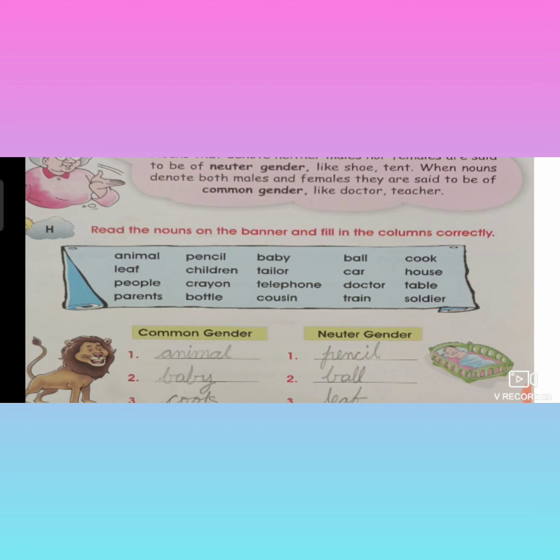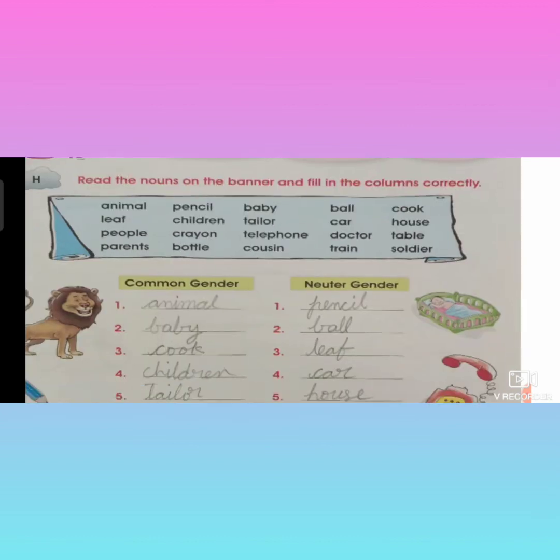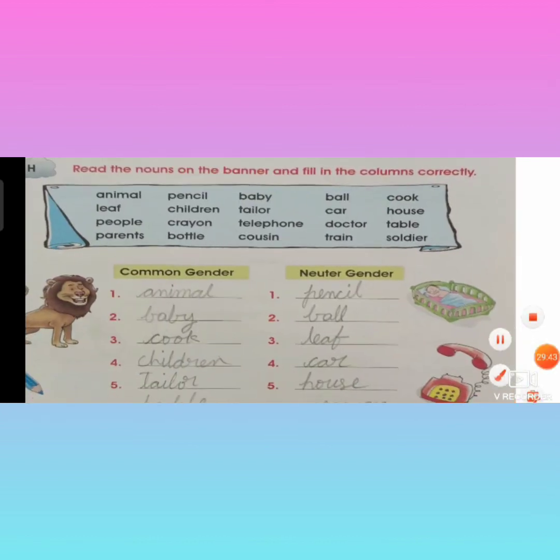Ball. Ball is neither male nor female. So ball is called neuter gender. And car is also called neuter gender. Doctor means it may be a male doctor or female doctor. So doctor is called common gender. And next, see train. Train is neither male nor female. So that is called neuter gender.